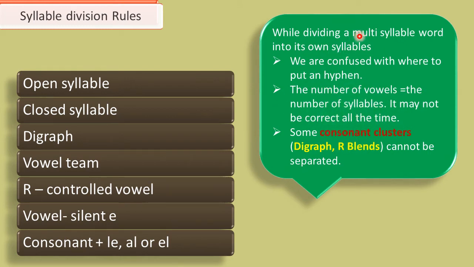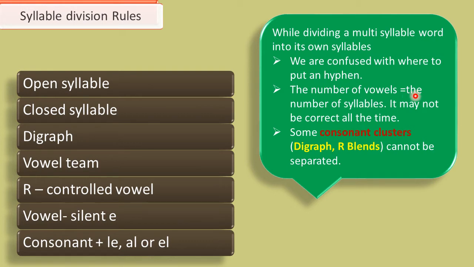While dividing a multi-syllable word into its syllables, generally we are confused about where to put a hyphen. Take an example. A multi-syllable word can be divided into 3 or 4 or 5 syllables, but generally we are confused where to put a hyphen among the syllables. So that's why we have to learn these at first.